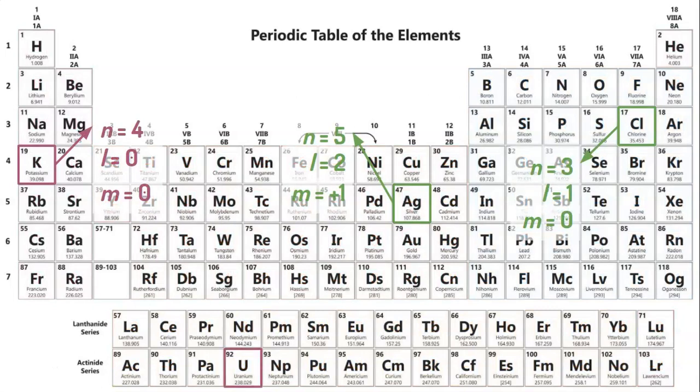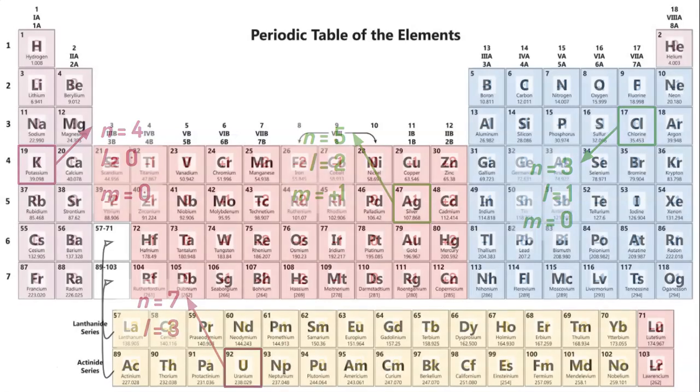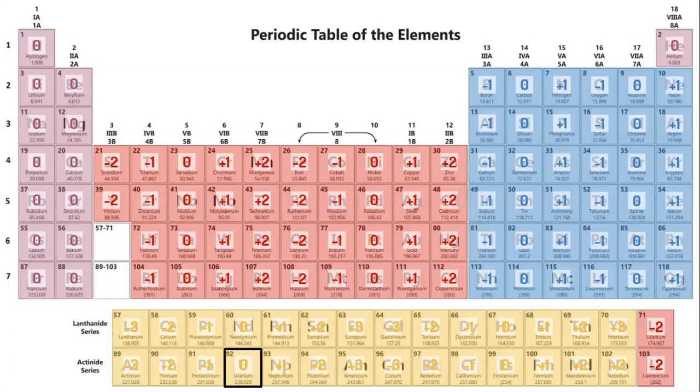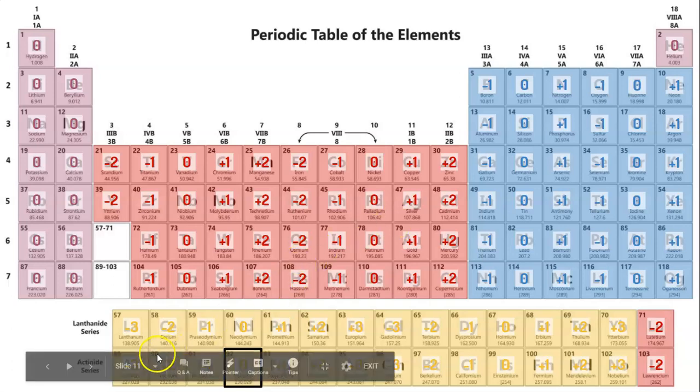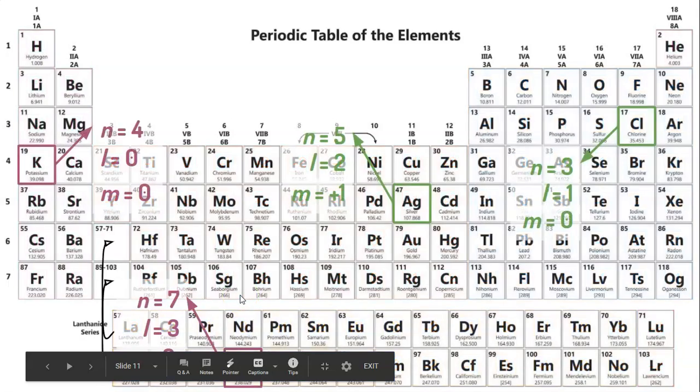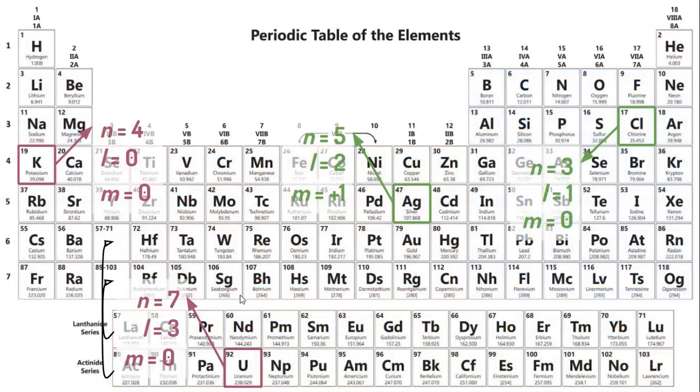Then moving on to uranium, just reviewing where these elements go, we know that uranium has an N of 7 and an L of 3, so looking at your M values, it looks like it's in the place of 0, because we go from -3, -2, -1, and 0. Sorry, this thing's covering it. So, let's wait for that. So our M is 0.